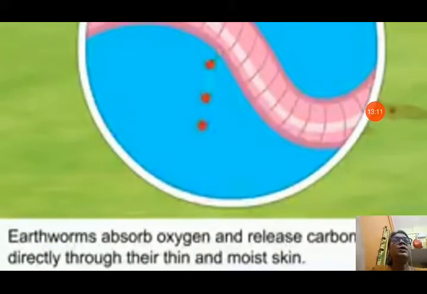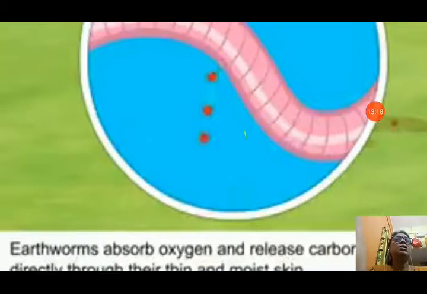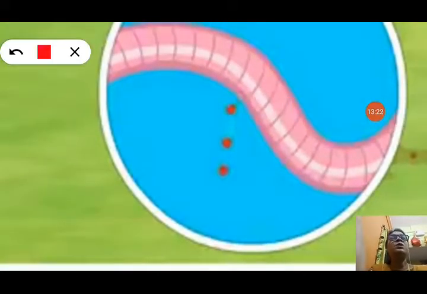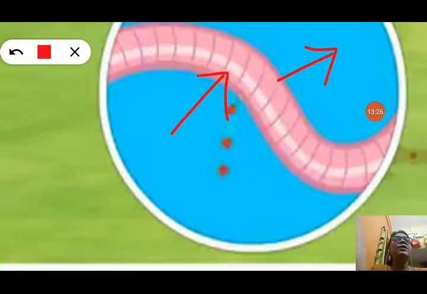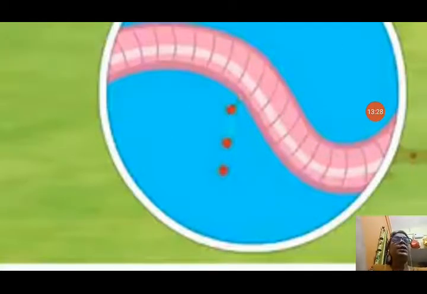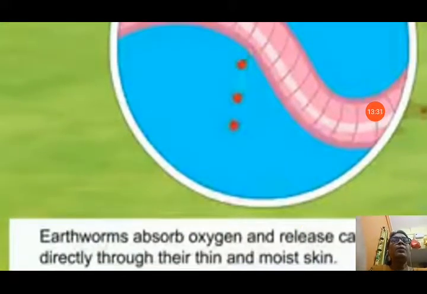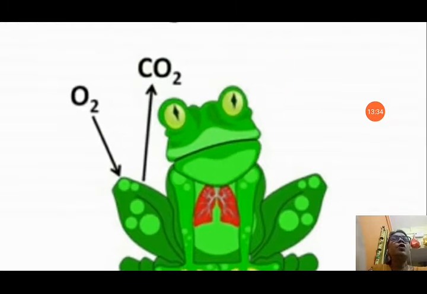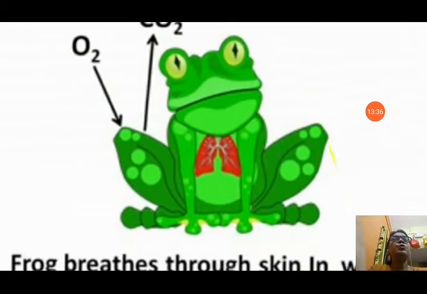So you can see in this picture an earthworm. Earthworms absorb oxygen and release carbon dioxide directly through their thin and moist skin. Their skin must remain thin. Now you can see how the earthworm is taking in oxygen and giving out carbon dioxide through its skin only. Their skin is very thin and they can easily take in oxygen and give out carbon dioxide through their skin only. Now, how does a frog breathe in water? You know, frogs have lungs.